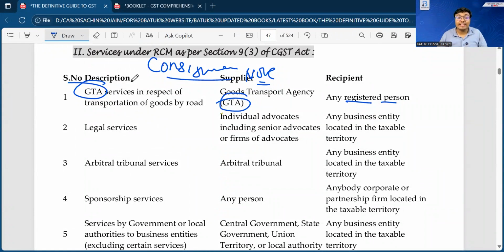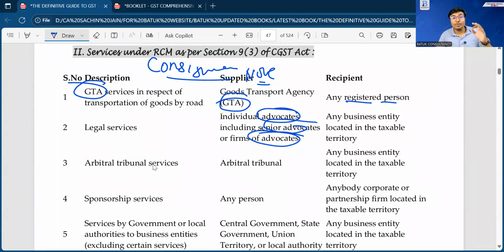Second, legal services. Legal services means any services which have been provided by an advocate, including senior advocates or a firm of advocates, to any business entity located in the taxable territory. In such a scenario, that person will be liable to make the payment of the taxes.